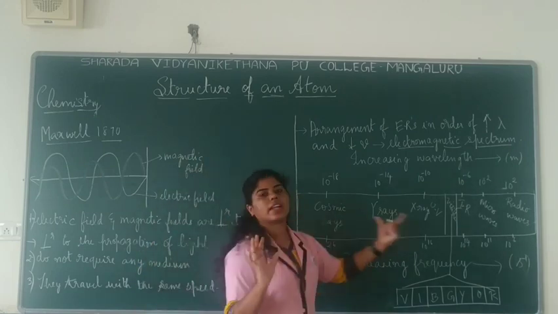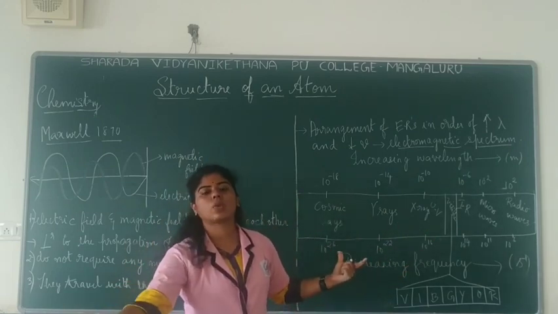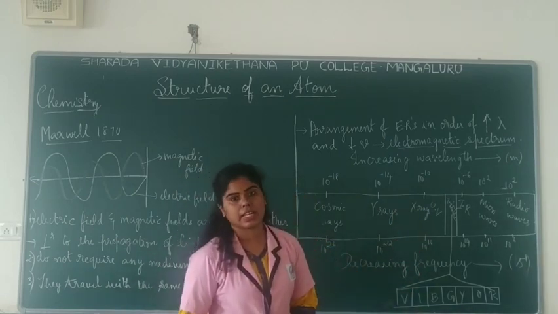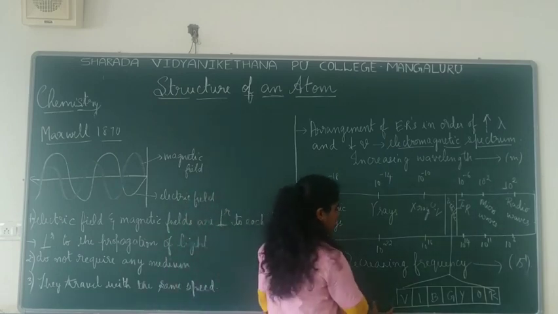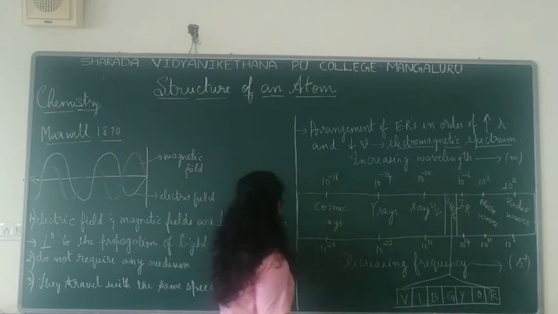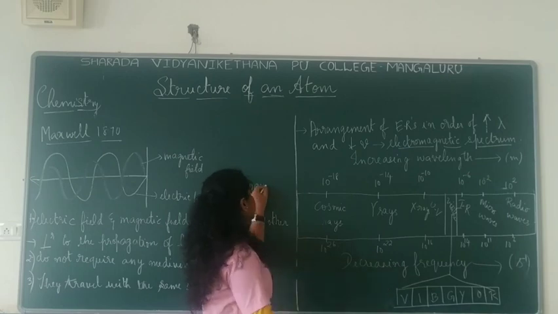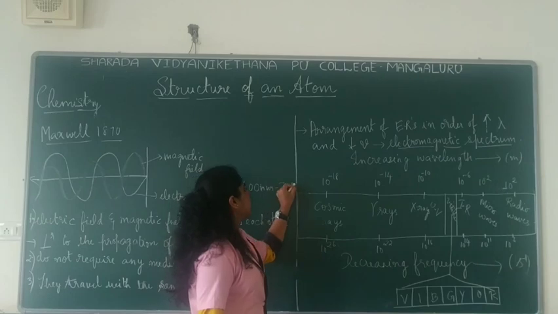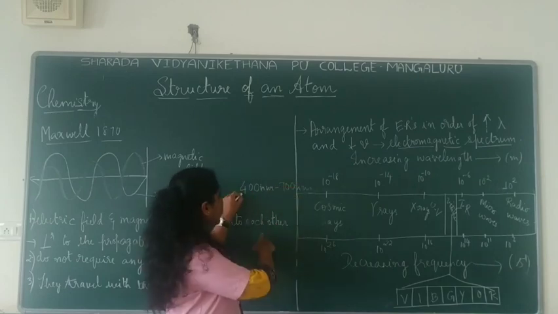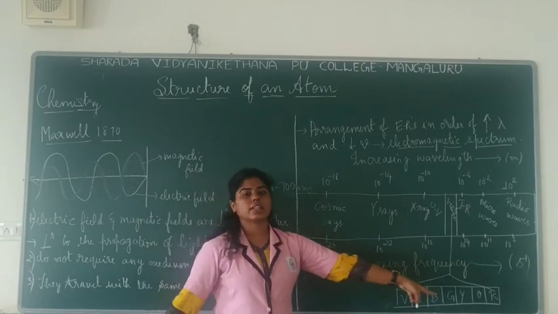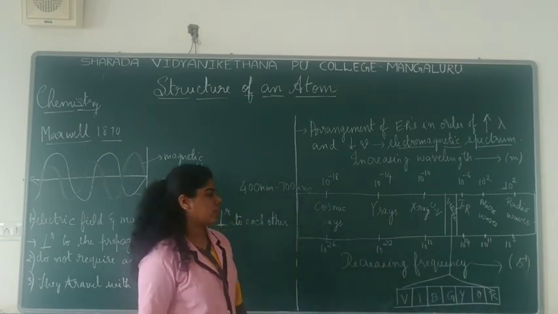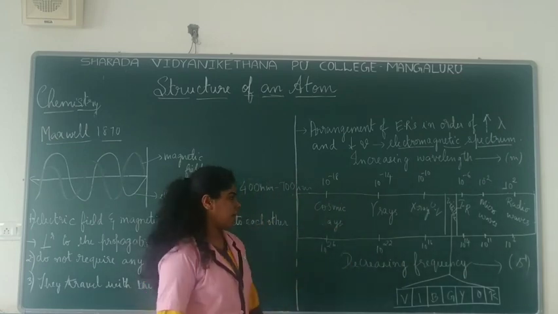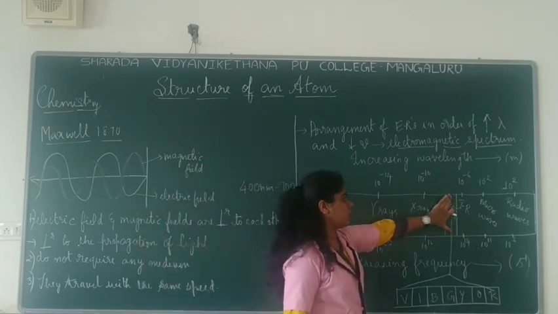Other than that, the radiations are not directly visible. They are visible through other means, but this range is directly visible to us, and that's why they are called visible rays. This ranges from around 400 nanometer to 700 nanometer. Nanometer means 10 to the power minus 9. So starting from violet, which is 400 nanometer, till the red, which is 700 to 750 nanometer. This is the range which is visible to our human eyes. So here comes the visible rays.